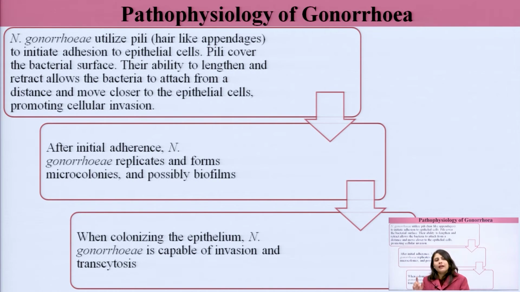Hair-like appendages mean limbs or legs. So, pili are basically, on the surface of the bacteria, hair-like projections. These hair-like projections act as limbs for bacteria. In case of Neisseria gonorrhea also, these hair-like appendages, these pili, help the attachment of this bacteria to the epithelial cells, basically in the genital mucosa.